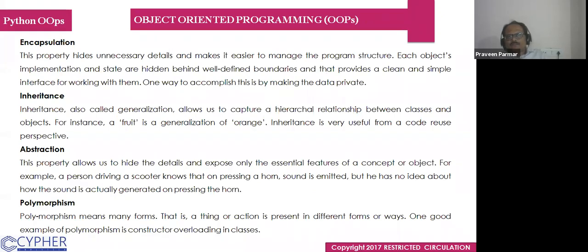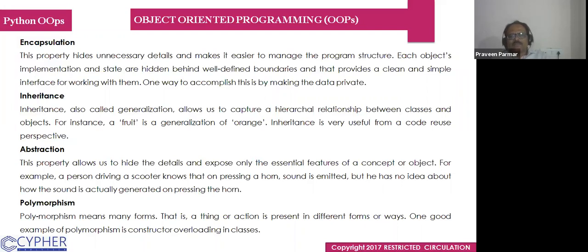Now I explain to you what is encapsulation. This property hides unnecessary details and makes it easier to manage the program structure. Each object's implementation and state are hidden behind well-defined boundaries, and that provides a clean and simple interface for working with them. One way to accomplish this is by making the data private. It is the encapsulation. In encapsulation, we put the thing in a capsule. You don't know what is in the capsule, you just swallow it. So that is encapsulation. Just understand it this way, and then when we do the practical, you could understand better.